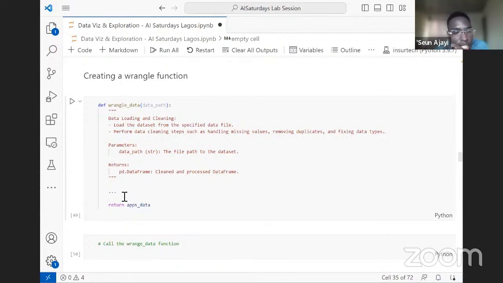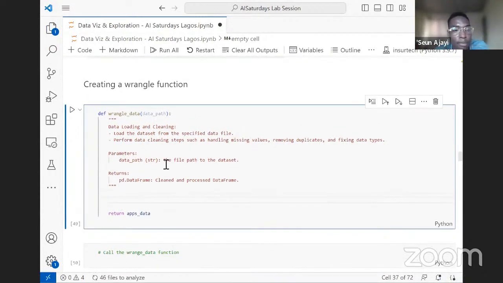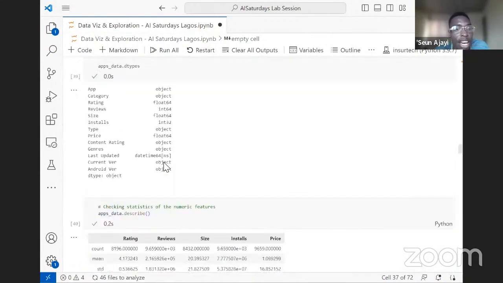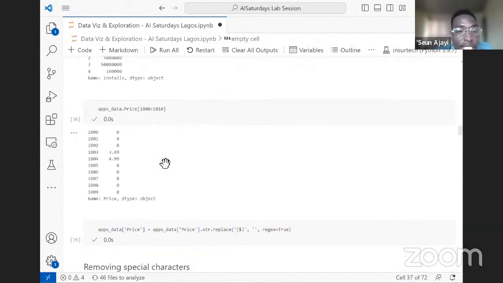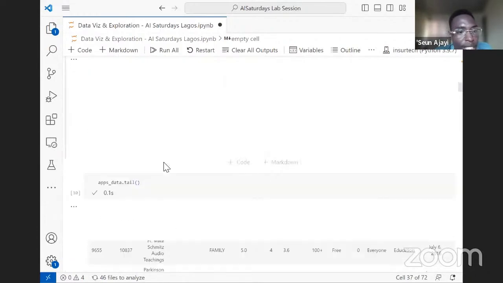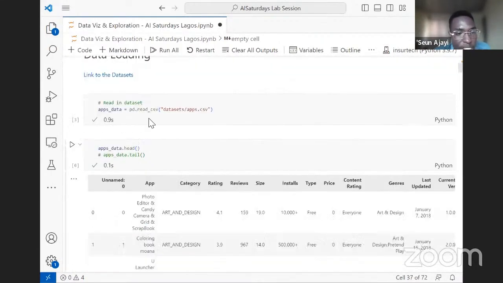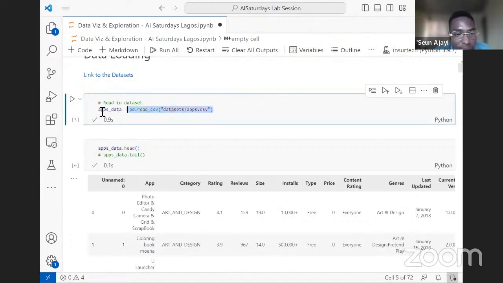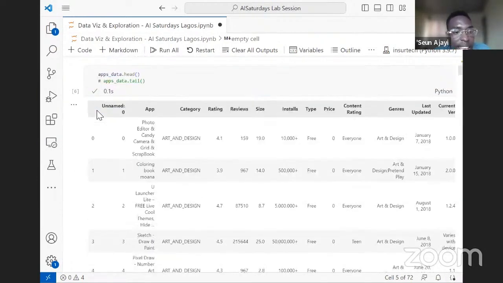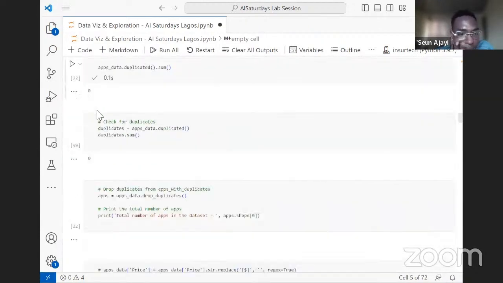So we are going to take everything we've done so far and put it in this function. The first thing we did is read in the data, so I can just grab this and put it in my wrangle function.